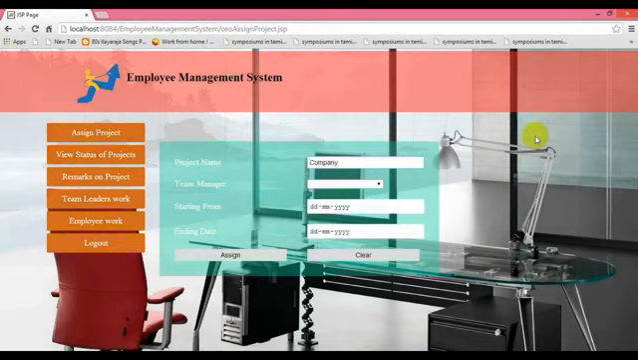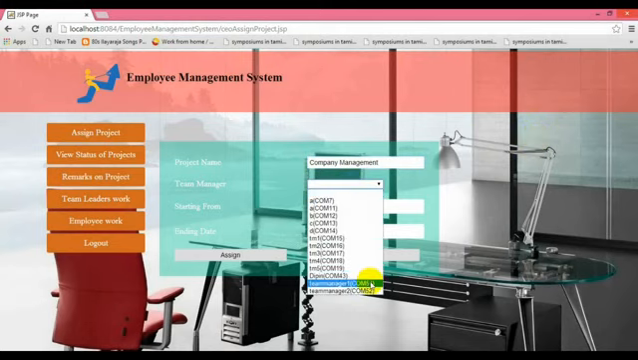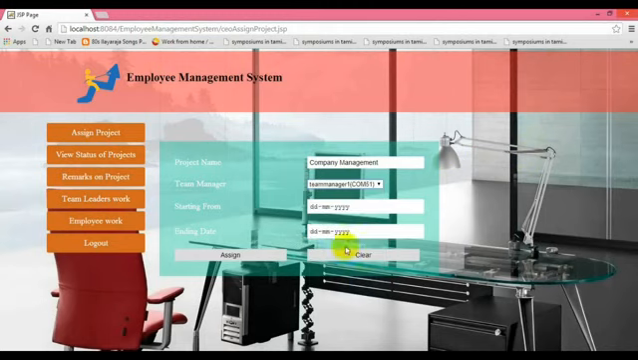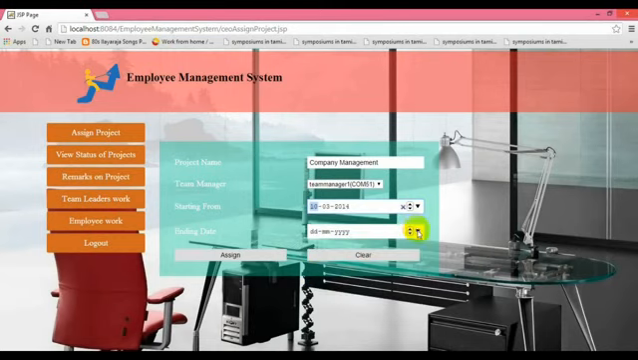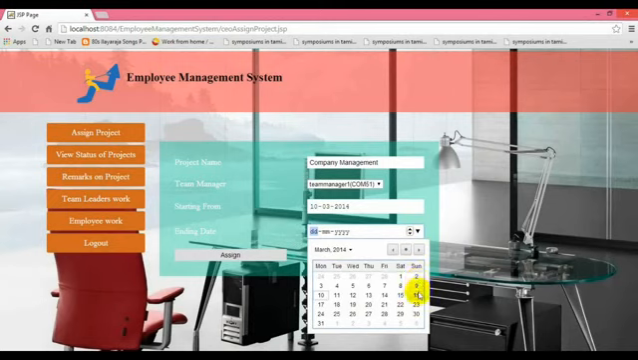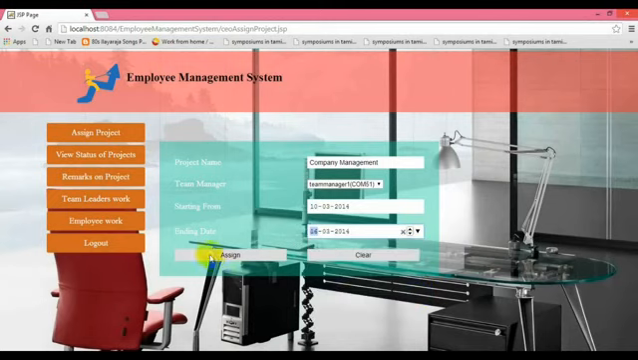So our project name is company management, and we are selecting the team manager that we created, the team manager of OCM 51. We are assigning the starting date, which is on 10, and the ending date, which is on 14. So, assigning the work. So we can see the viewing status of the project.